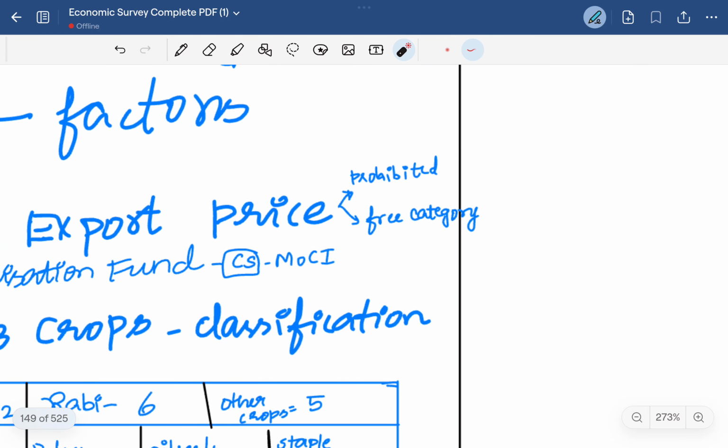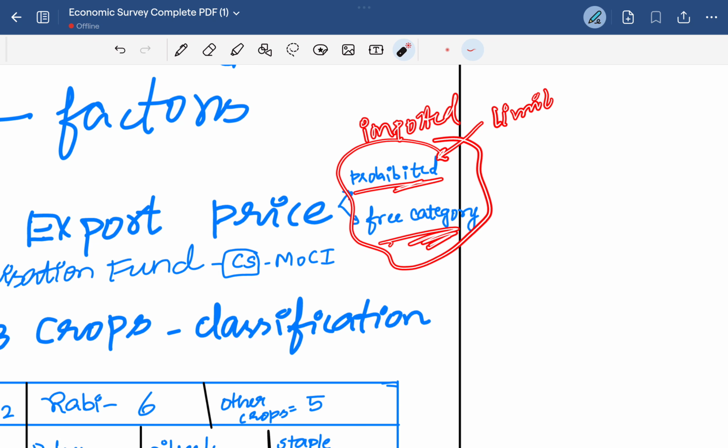For importing there are two categories: the prohibited category and the free category of goods. In the prohibited category, you can import only up to a limit fixed by the government. In the free category, you can import unlimited quantity of goods.